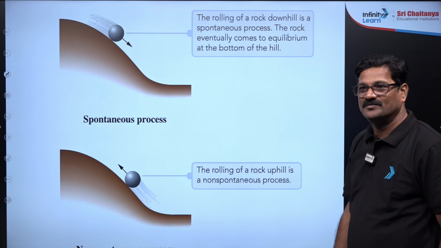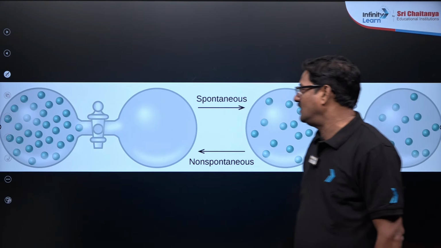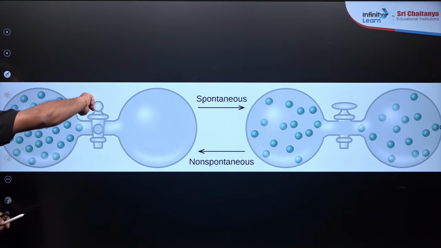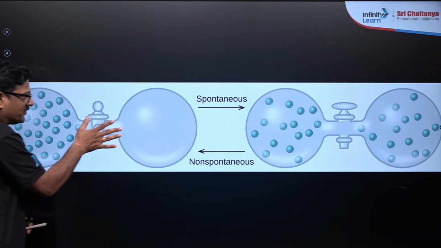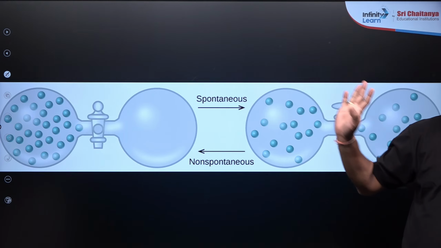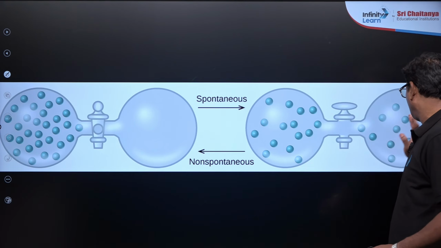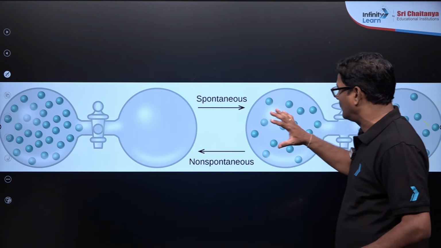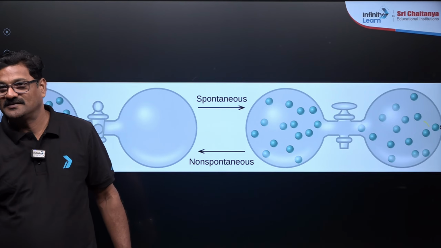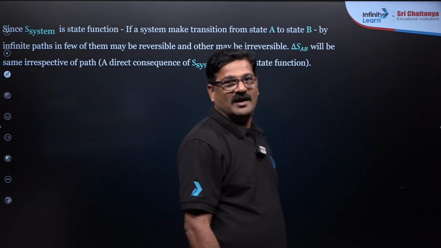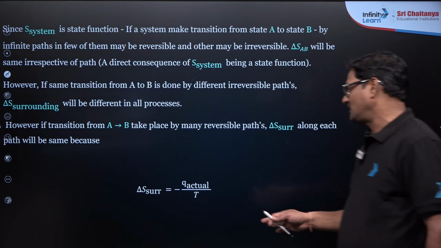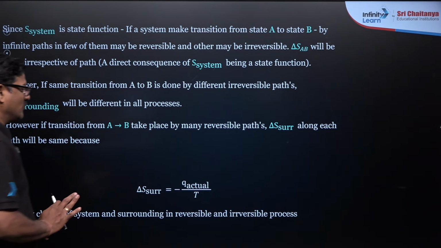Okay? And we'll see when the gas is enclosed here and there is an evacuated bulb, and you just open it, all the gaseous molecules diffuse and move here and there, and the diffusion is a spontaneous process. And if you want to take all the gas molecules from one side to another, it is a non-spontaneous process. You understand the details. And here I want to say system and surrounding.